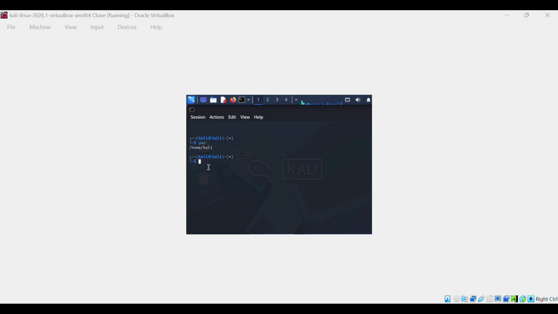The next command is the ls command. ls lists all the files and folders available in the current directory. So write ls and press enter. Here is the list of the directory: Desktop, Documents, Downloads, Music, Pictures, Public, Templates, etc.